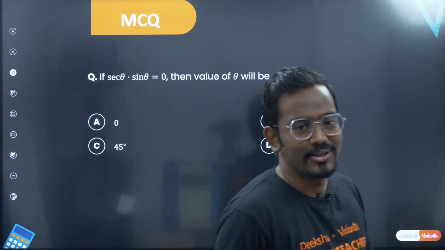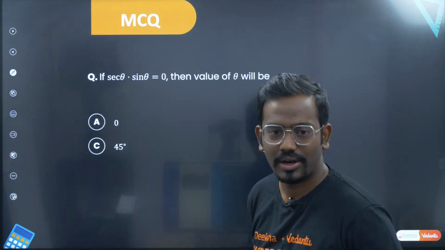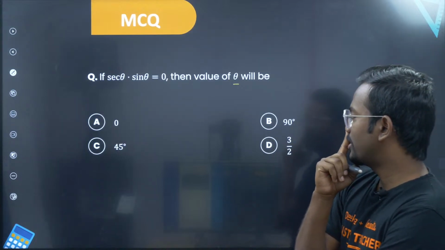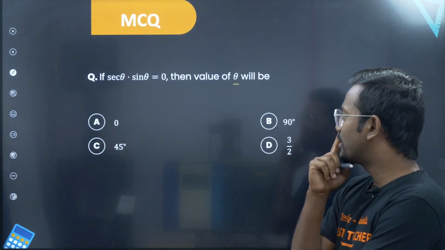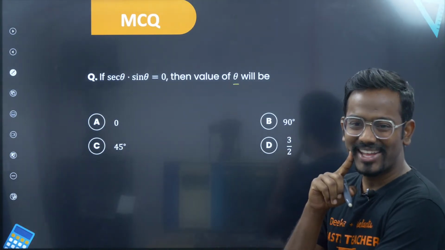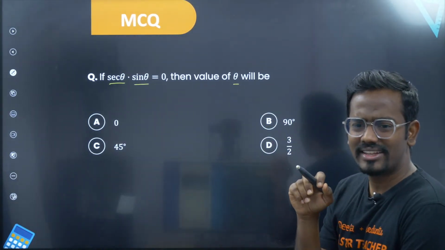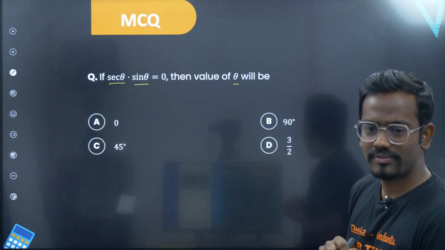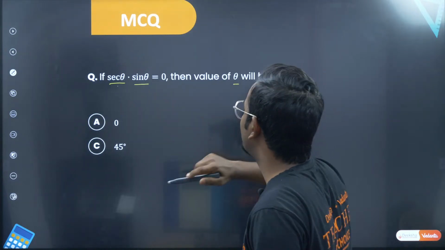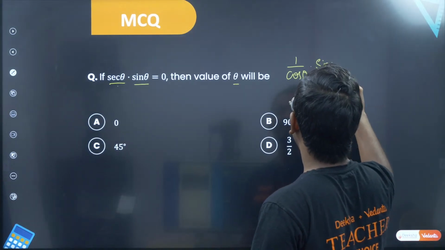I want you to solve this question. So you have secant theta into sin theta is equal to 0. How do you solve this? I want the value of theta. Sir, secant theta and sin theta, how do I get a connection? Can I get secant theta in terms of cos? Yes, this is how you can think. So can I write secant theta as, yes sir, I understood. Very good, Netra. So secant theta into sin theta is equal to 0. Let me take secant theta as 1 by cos theta into sin theta is equal to 0.